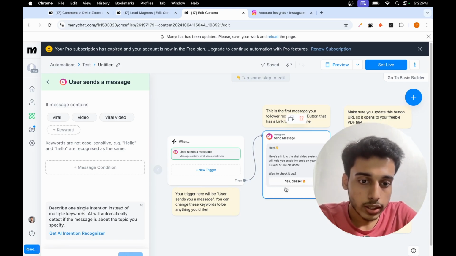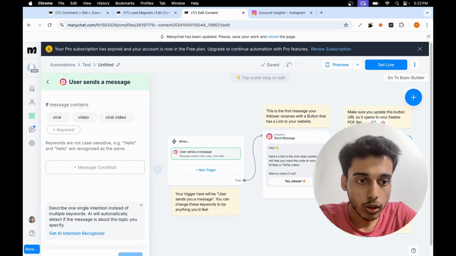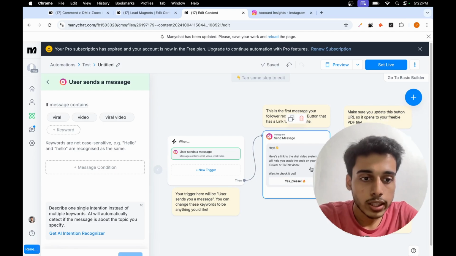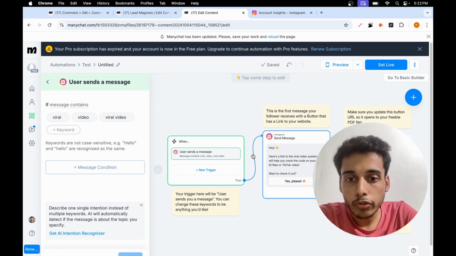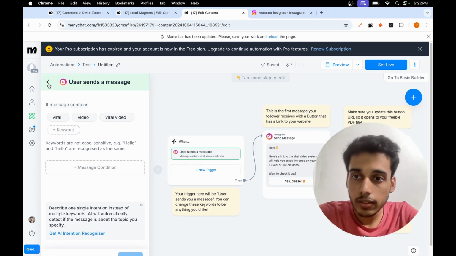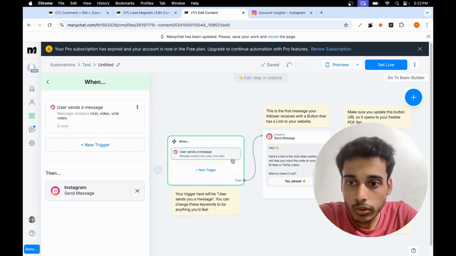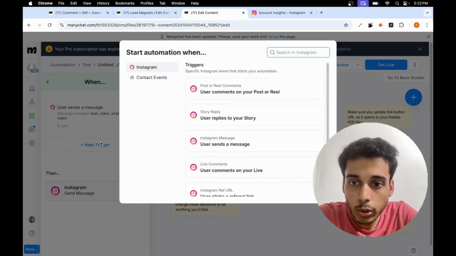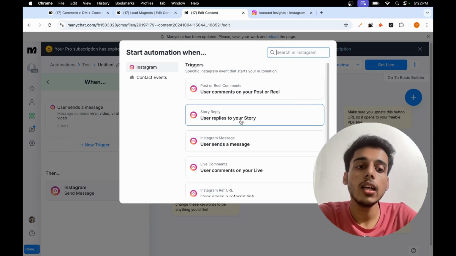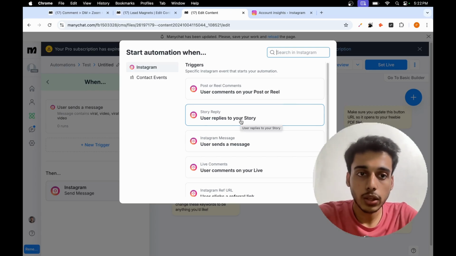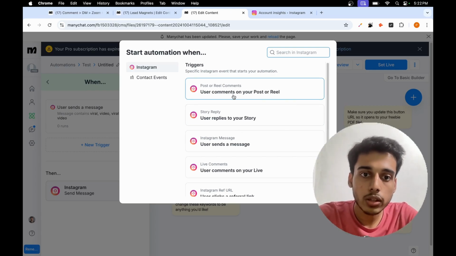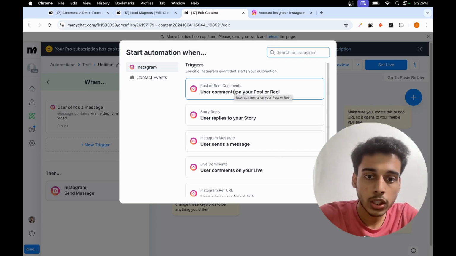So if they click on the yes please button, they will get the link over here, which will redirect them to my website. And it will wait for some time before they take any action. So यहाँ पे if I don't want this trigger to happen when they send me a DM, I can even set this trigger in a new way. Like instead of this, I can click on new trigger and I can say the user replies to my story. तो अगर स्टोरी में किसी ने पर्टिकुलर वर्ड्स एंटर किए हैं, then this particular automation will trigger. Or else if you want your user comments on your post or reel, then this particular automation should trigger.